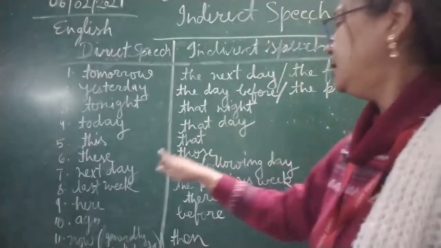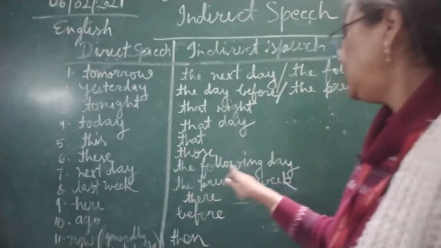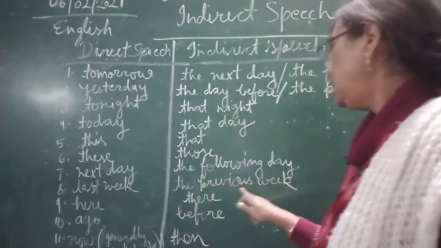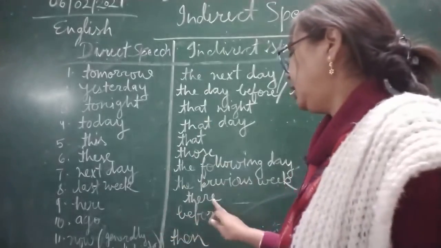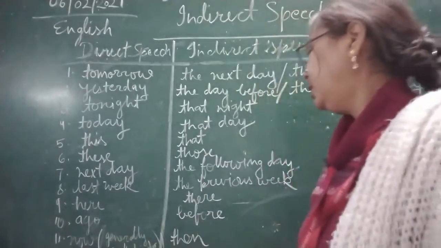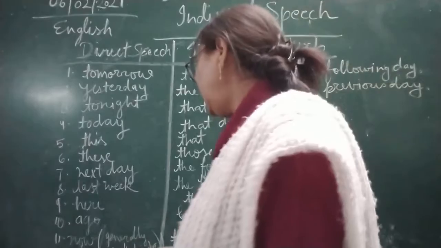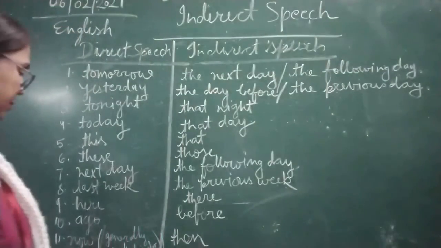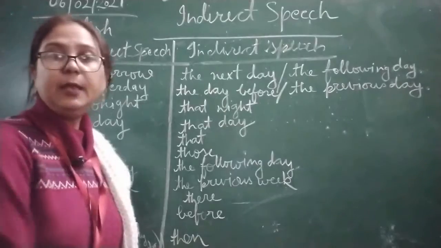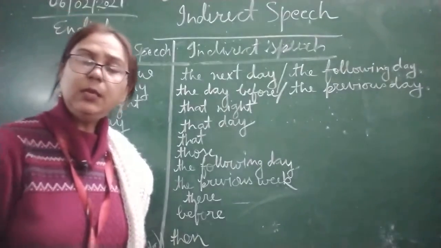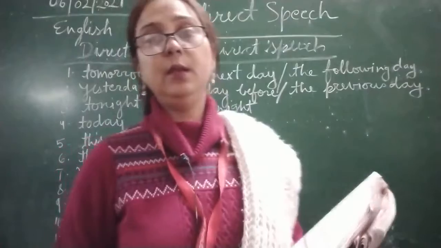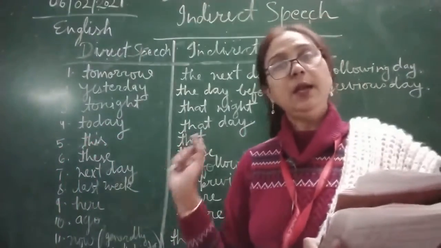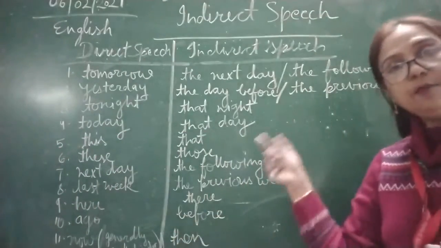This, that, these, those, next day, the following day, last week, the previous week, here, there, ago, before, and now. Now generally becomes then. So these are the changes we will do when we are making indirect speech, and we have to change the time and place.